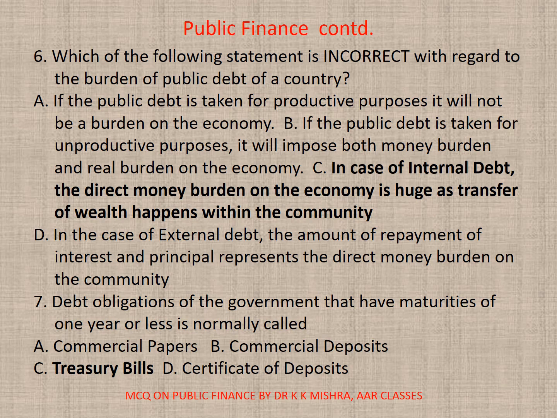Question number 7. Debt obligations of the government that have maturities of 1 year or less is normally called A. Commercial papers, B. Commercial deposits, C. Treasury bills or T-bills, D. Certificate of deposits. Correct option is C.